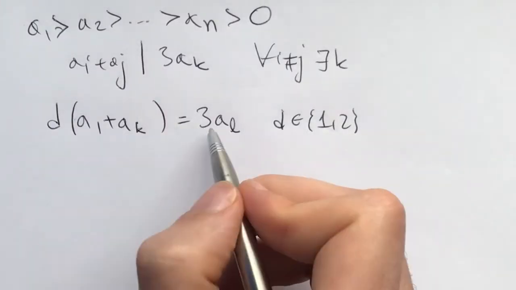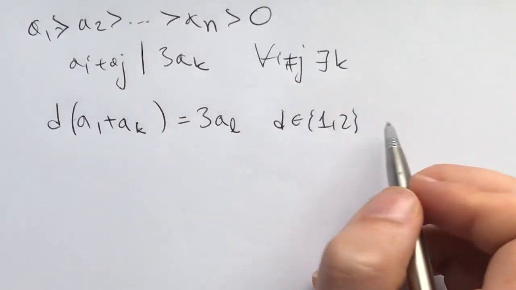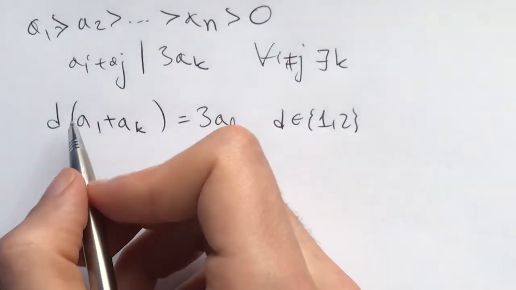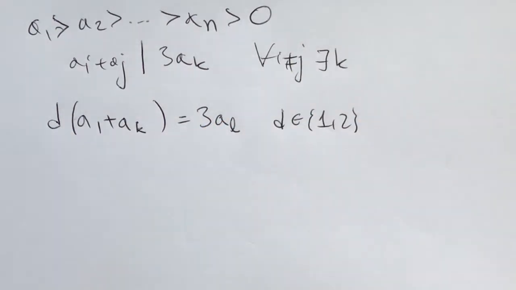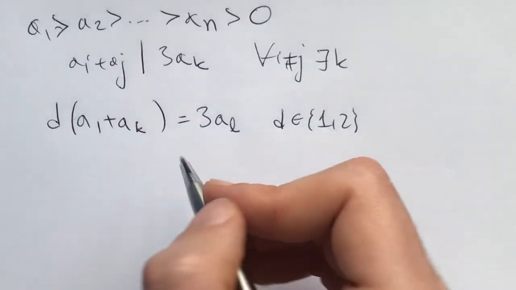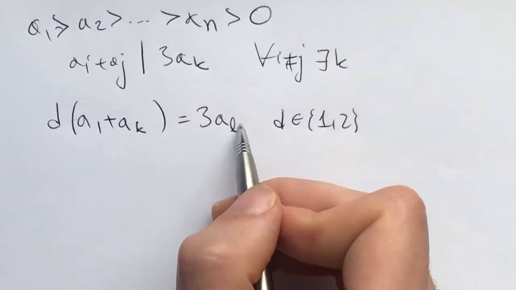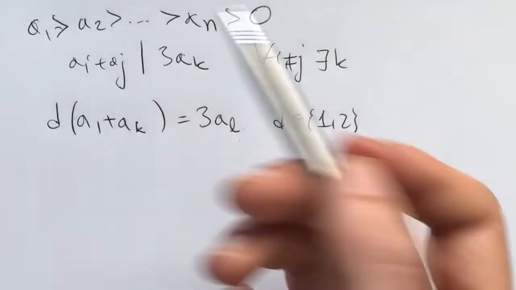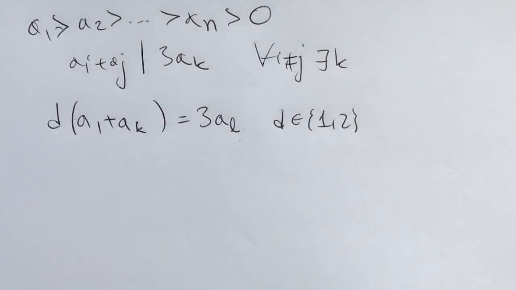Okay, so now we have this, and these are always 1 or 2. Now, one thing that you could be thinking of doing: what if these are always 1? What if it's 1 half of the time, 2 half of the time? How do these k and l talk to each other? Is l greater than k? Is k greater than l? Or is ak greater than al? Al greater than ak? What is happening here?